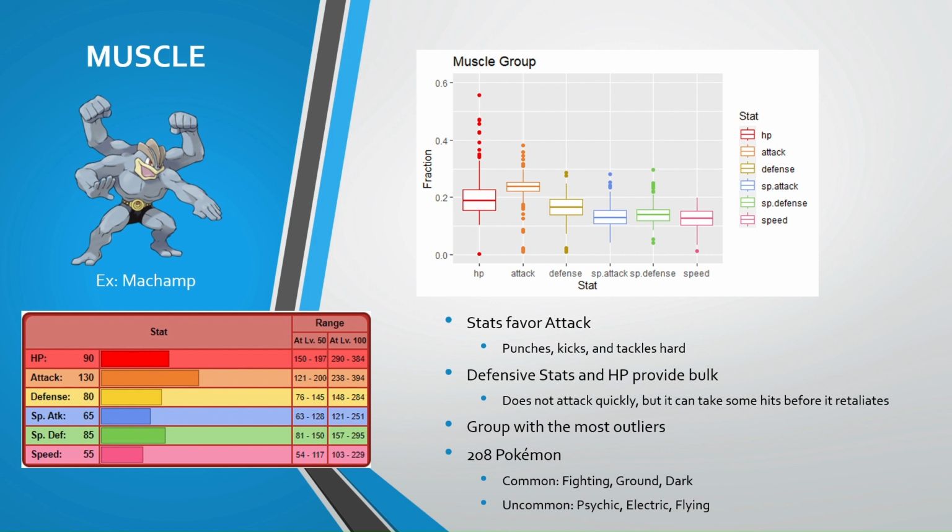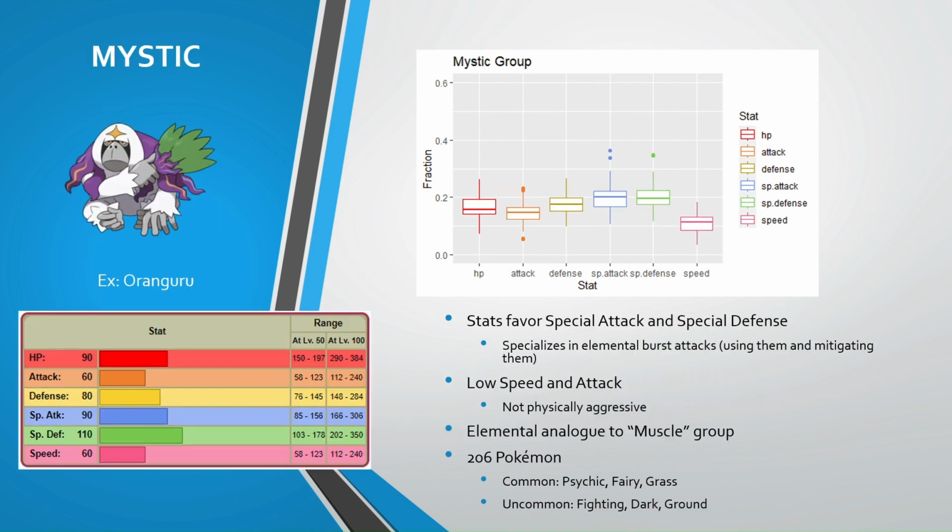Muscles share jabs' focus on delivering physical attacks, but they trade in speed for more bulk in the form of HP and defense. Because the group is focused on 3 primary stats, it does include outliers who may lack in one stat or another. Muscles are common among fighting, ground, and normal Pokemon, but they are anathema to psychic and electric, and also uncommon to flying.